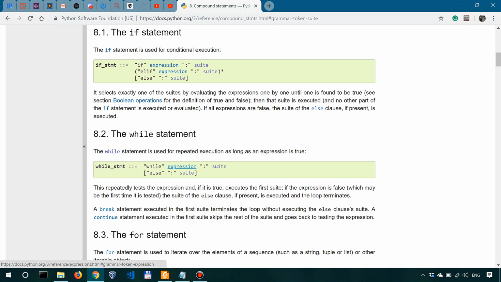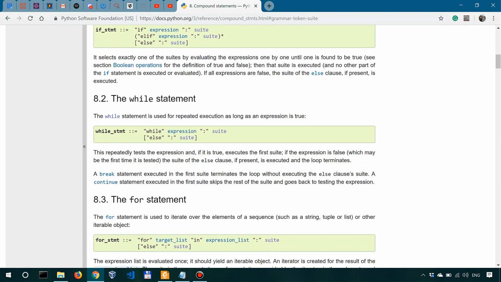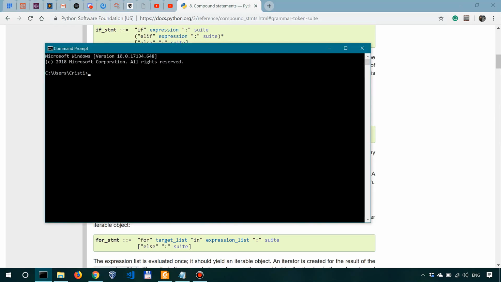Okay, now all this theory might have gotten you a bit confused, so let's be specific and learn about these loops through an example. So what we'll actually do is define a list and then iterate through the elements of the list using both the while loop and the for loop, which are, like I said, control flow statements. So I'm going to move to a Python interpreter shell over here, and I would suggest you do the same if you want to follow along. So let's start by defining our list.